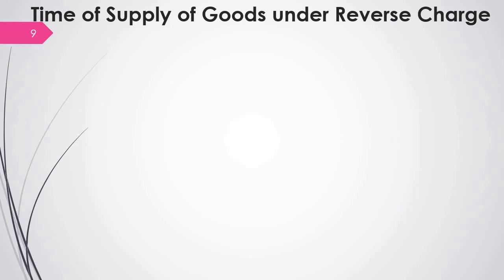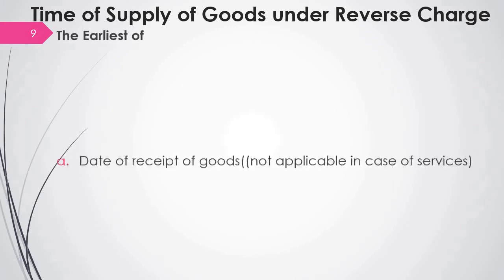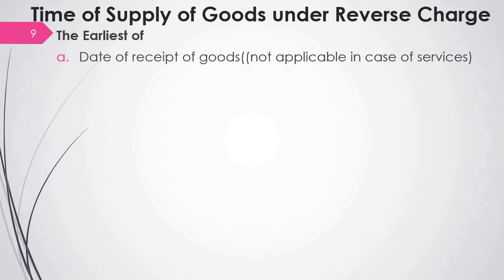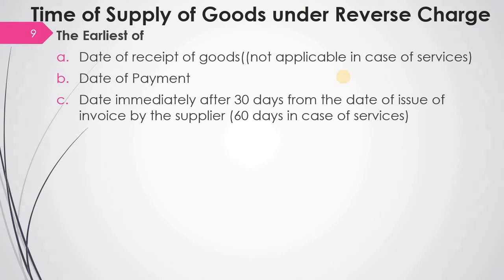Now time of supply of goods under reverse charge. What is the time of supply of goods under reverse charge? It is the earliest of again 3 dates. The first one is the date of receipt of goods. This is not applicable in case of services. Then the date of payment, then the date immediately after 30 days from the date of issue of invoice by the supplier. That is the date after 30 days from the date of issue of invoice by the supplier in case of goods. In case of services, it is 60 days. So the 3 dates are as above; the date of receipt of goods is not applicable for services.